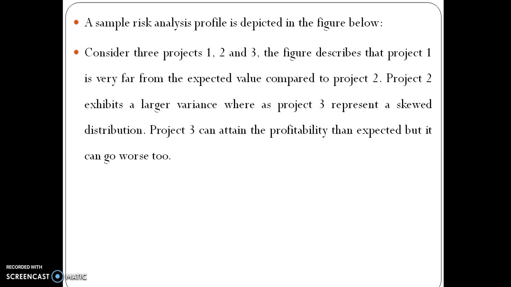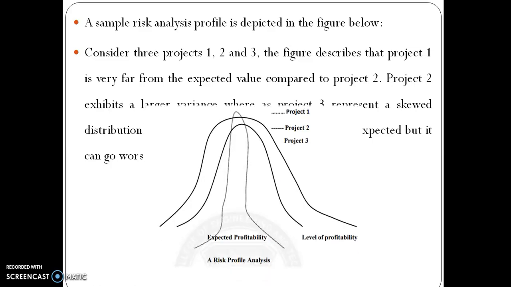A sample risk analysis profile is depicted in the figure below. Consider three projects 1, 2 and 3. The figure describes that project 1 is very far from the expected value compared to project 2. Project 2 exhibits a larger variance whereas project 3 represents a skewed distribution. Project 3 can attain more profitability than expected, but it can go worse too. So here this is project 1, project 2 and project 3. This is expected profitability and level of profitability.